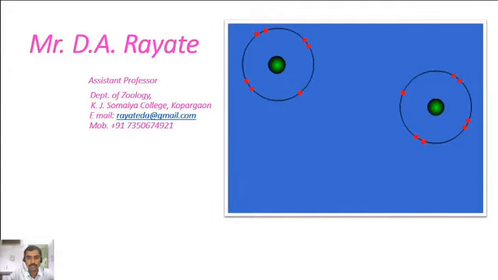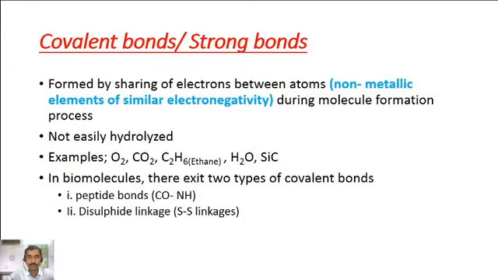In this topic, we are going to deal with the study of the third type of chemical bond, that is the covalent bond. Covalent bond is also known as a strong bond and is formed by sharing of electrons between atoms during the molecule formation process.